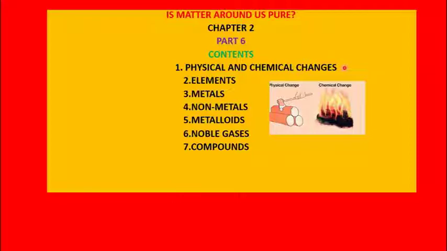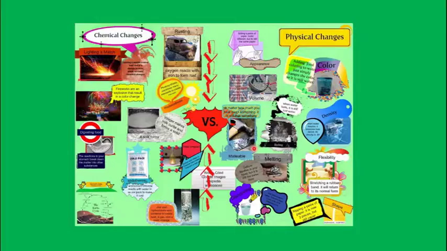So children, we had discussed physical and chemical changes today, then elements, metals, non-metals, metalloids, noble gases and compounds. Now look at this picture. Here on the left hand side you can see there are many pictures showing examples of chemical changes, and on the right hand side there are many pictures showing the physical changes.